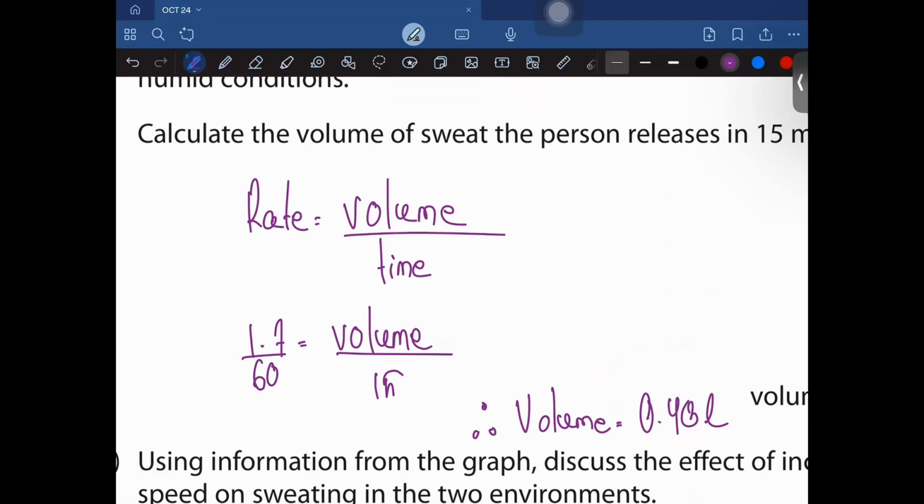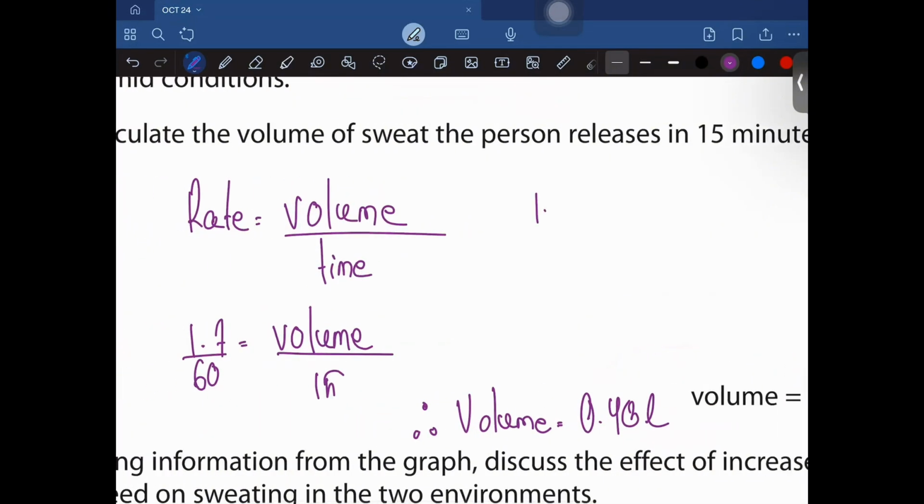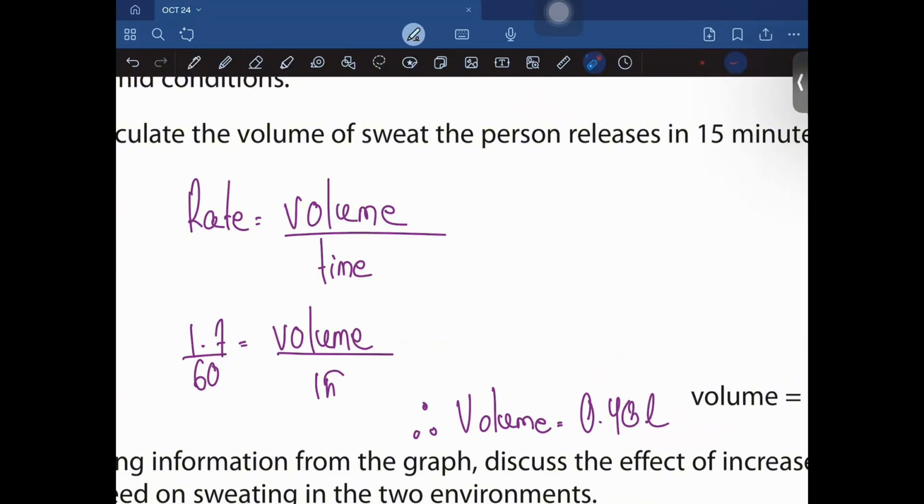Let me see if I could do this in an easier version. What I have to ensure is that the units are the same, right? 15 minutes and that. So what I could do is 1.7 liters per hour equals volume by 15 divided by 60, right? So 1.7 times 15 by 60 would be the same thing as well, 0.43 liter. That is how you're going to do this, but make sure that both of the units are the same. So here I have cross multiplied it and skipped some of the steps, right? That is how you're going to solve this.